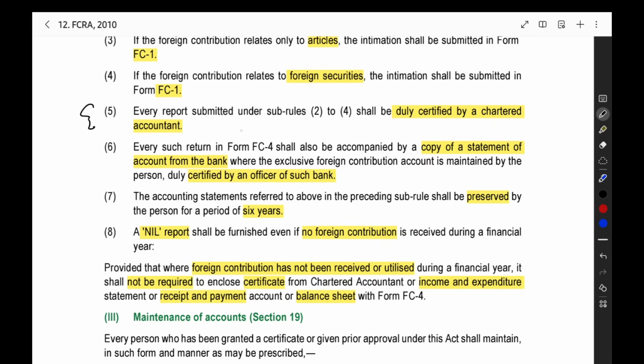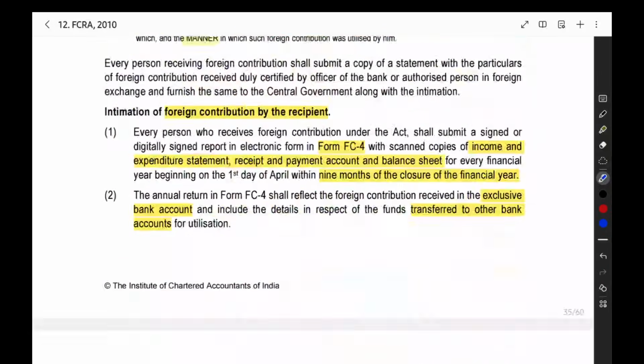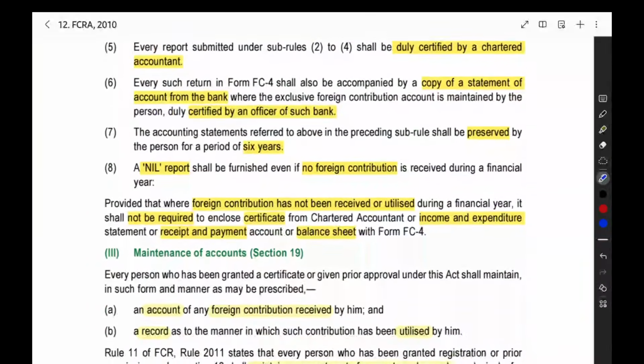They may confuse you, like saying the company's statutory auditor only should give the certification for this annual return. Like that, they may ask you. But any chartered accountant can certify it. It is not necessary that the statutory auditor should do it. This is one more important point. They have asked it in IBS in some PYQ also, and this also they have asked in some PYQ in IBS. So this is an important point. That is what I am telling you.